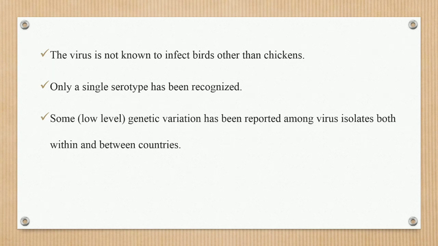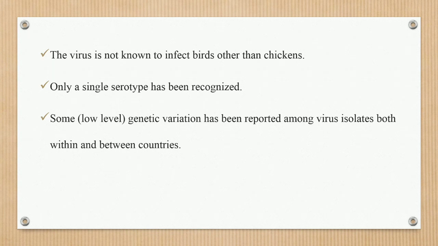The virus is not known to infect other than the chickens. The chicken anemia virus mainly infects the chickens. It cannot infect other birds; this is not known. Next point, only a single serotype has been recognized. Only a single serotype of the chicken anemia virus is recognized.